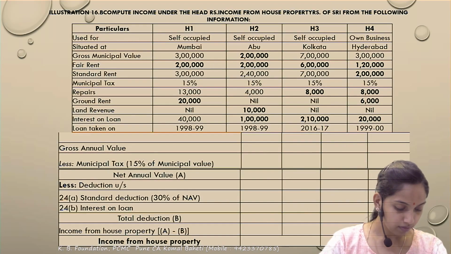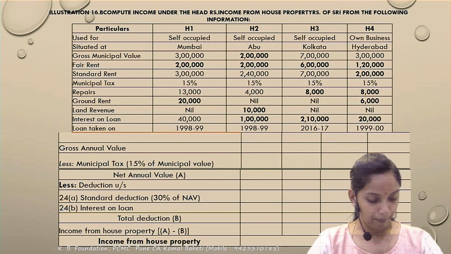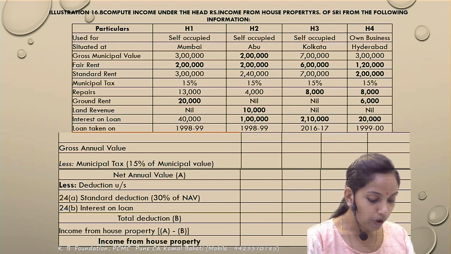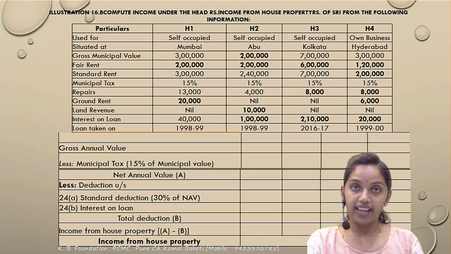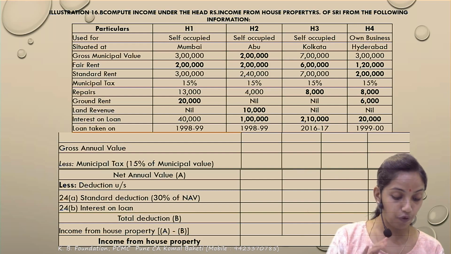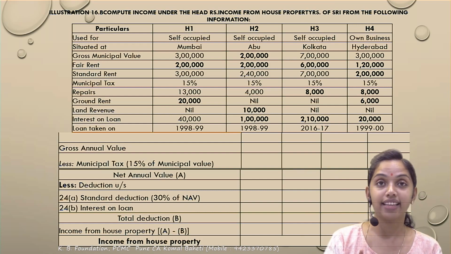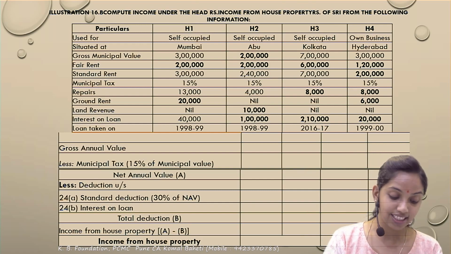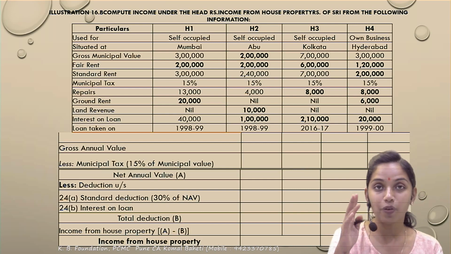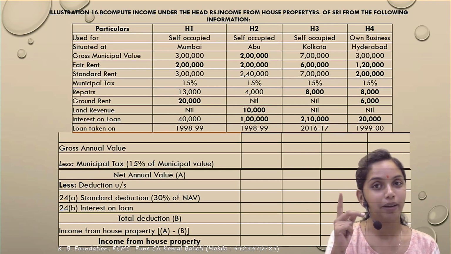Next. Illustration 16. Now, what had happened in this case? There are 4 houses. Compute the income under the head of the HP. There are how many houses? There are 4 houses under this question. So house 1, house 2, house 3 and house 4. House 1, 2, 3 are self-occupied. But you do remember only 2 properties can be called self-occupied. Correct. The remaining one would become a deemed let out.